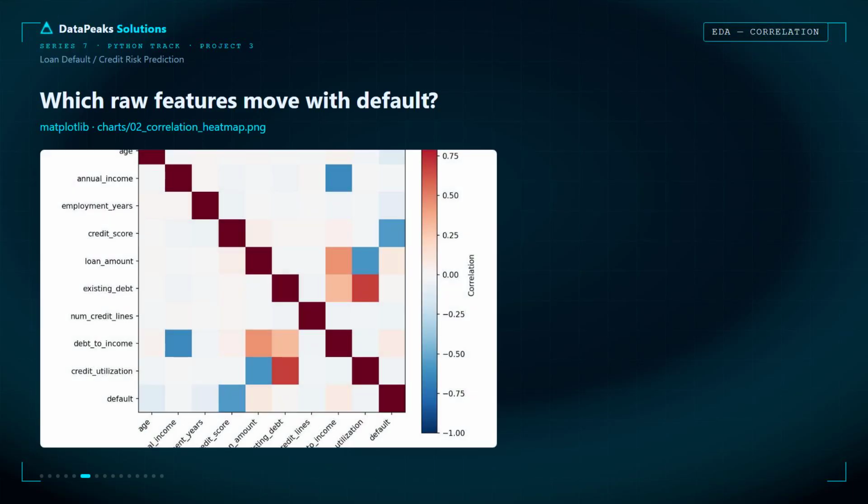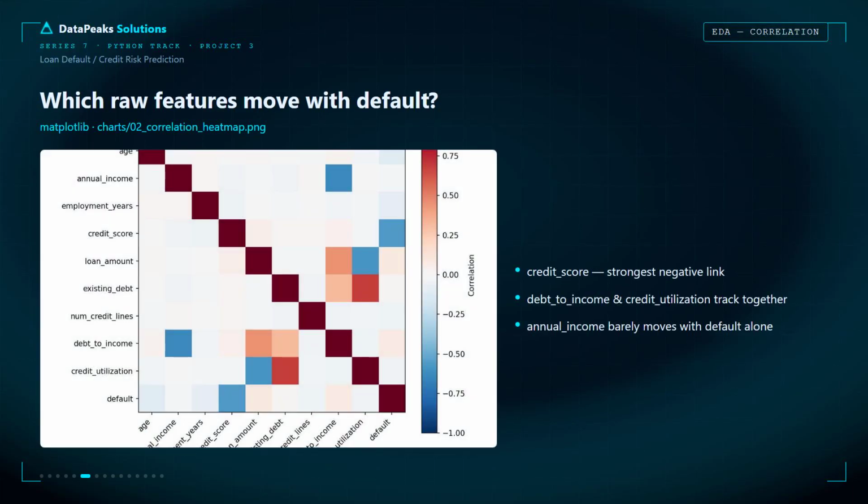A correlation heat map can reveal in 10 seconds what thousands of rows never will. This is where exploratory data analysis uncovers the relationships hidden inside the data. Using a correlation heat map, I measured how every feature connects with loan default. Credit score shows the strongest negative relationship. Higher scores usually mean lower default risk.